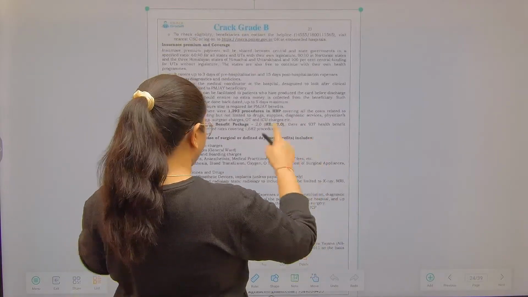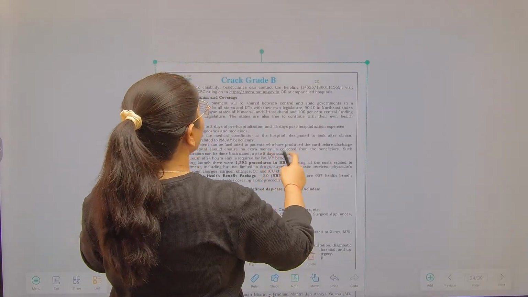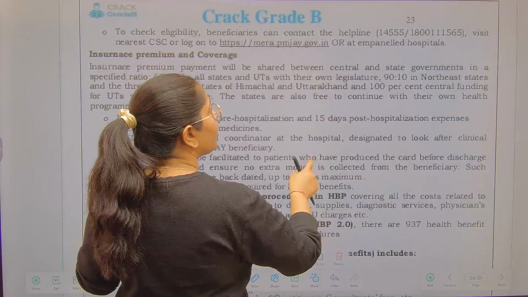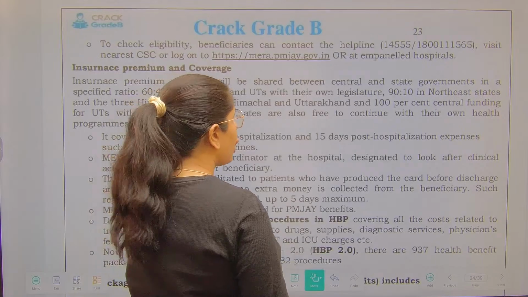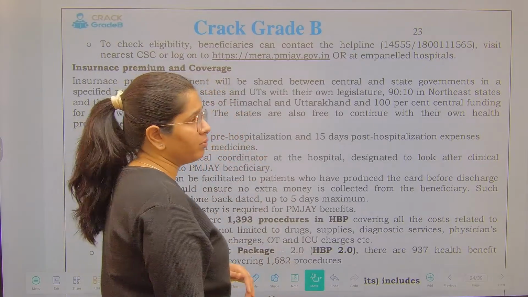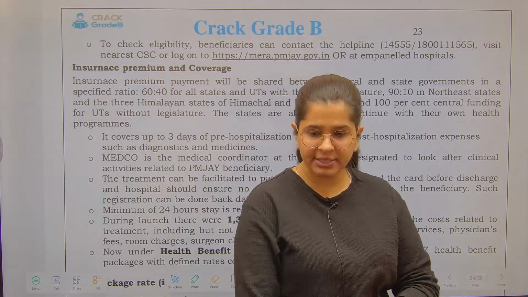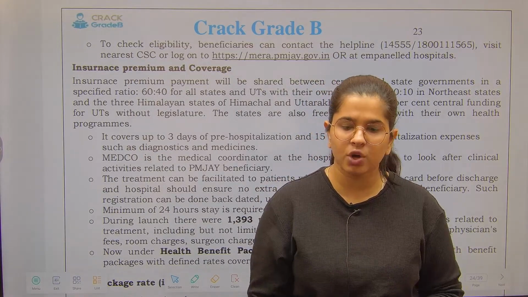Now, if you want to know whether you are eligible or not, these are the toll-free numbers where you can contact, or there is also the website of PMJAY. There you can check whether you are eligible under this or not.